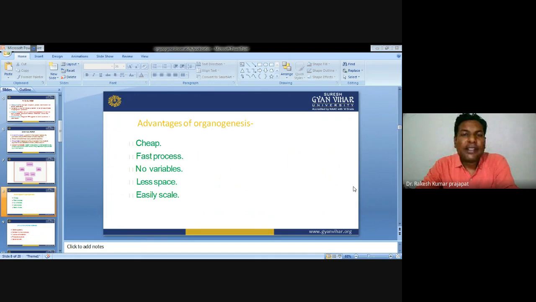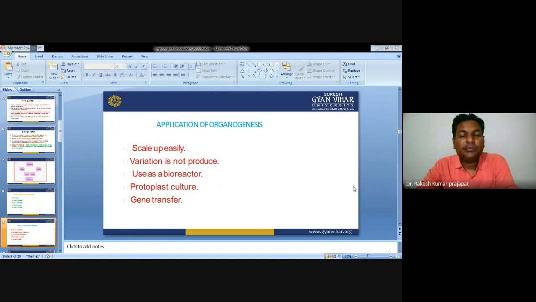Now the advantages of organogenesis. Organogenesis is somewhat cheaper and a fast process, so that we can quickly regenerate the plant. No somaclonal variants are generated. It requires less space and is easily scalable. We can scale up the protocols easily, or produce multiple plants or multiple copies of particular organs. Variation is not produced; somaclonal variation is not produced with organogenesis.